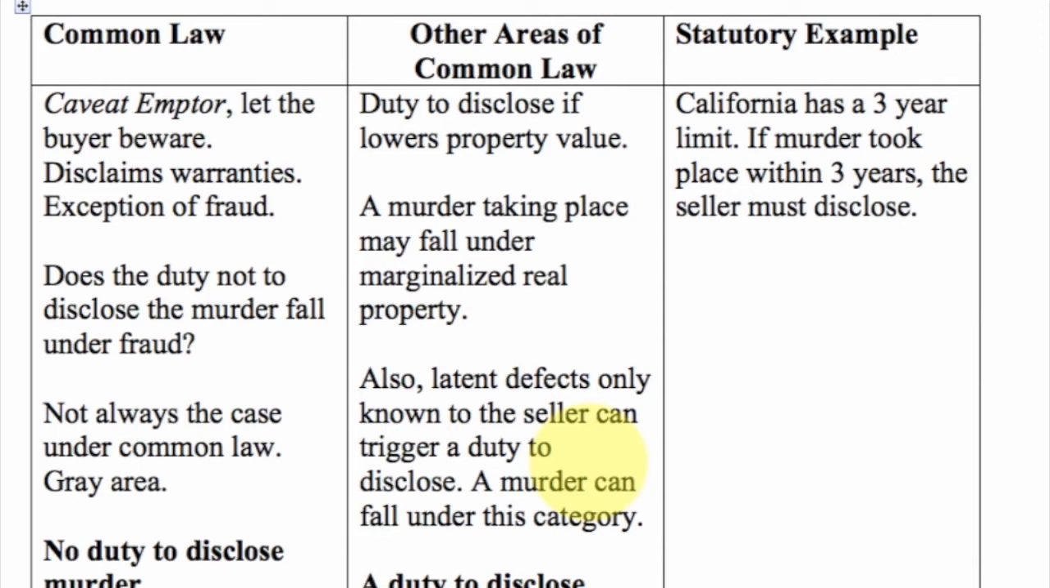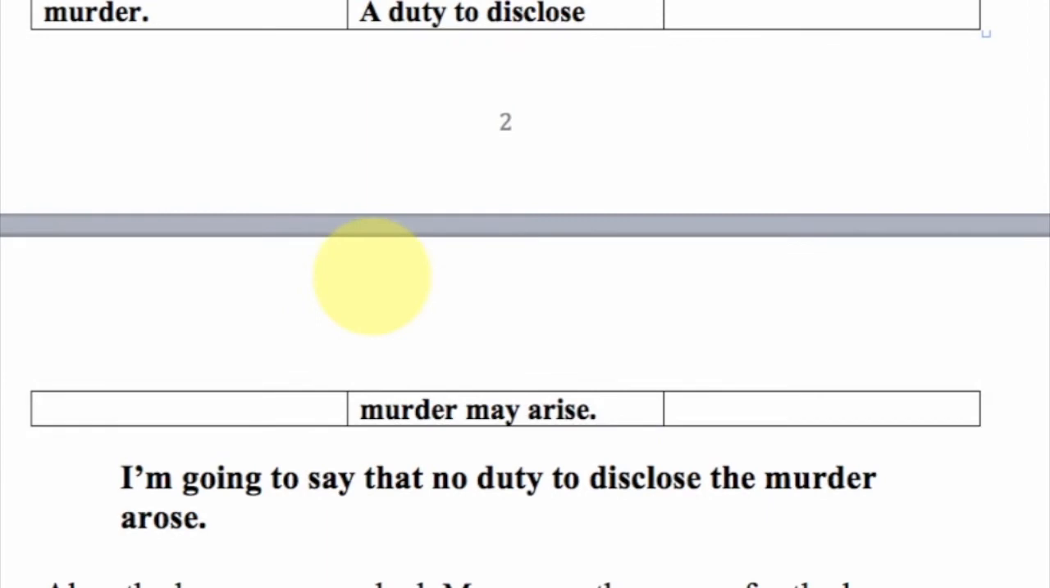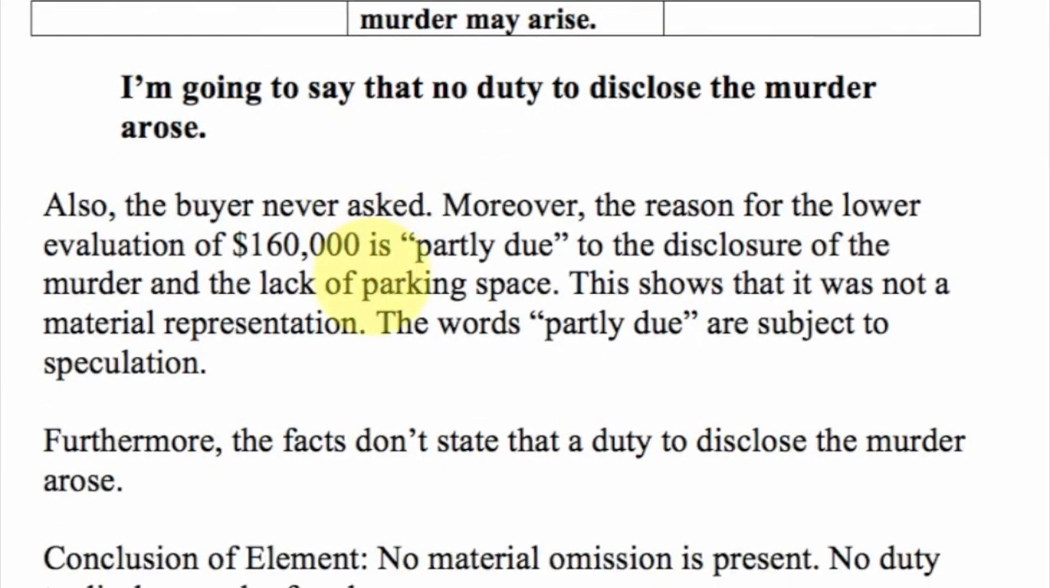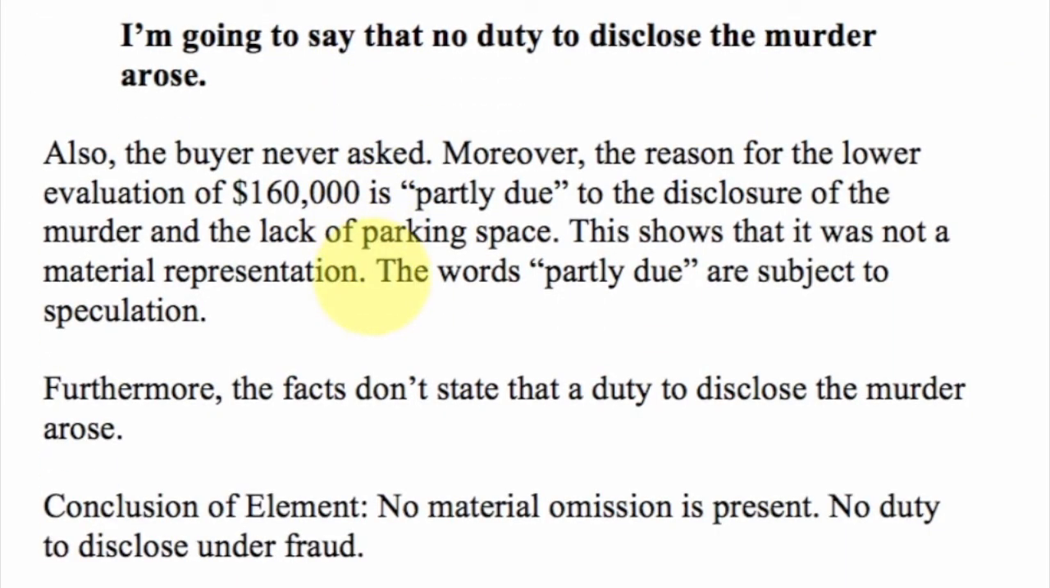That's common law. And just as a way of setting an example of statutory law, California does have a 3-year limit, so if a murder took place within 3 years, then the seller must disclose. But again, we're under the common law, and as you can see, it's a gray area. Make your argument. And I have to pick something. Okay, I have to pick a choice. I'm going to say that the duty to disclose the murder did not arise. There was no duty to disclose. Okay, that's what I'm going to say.